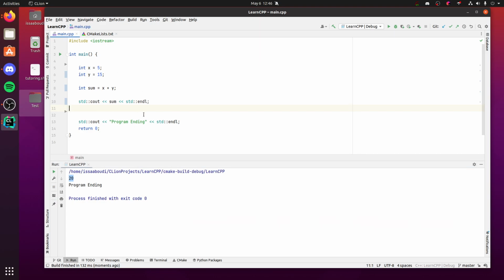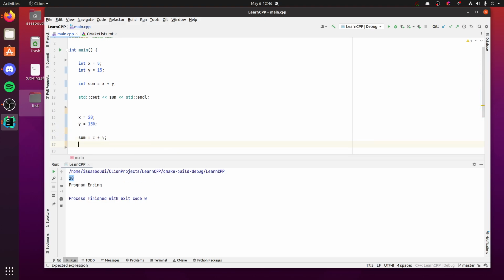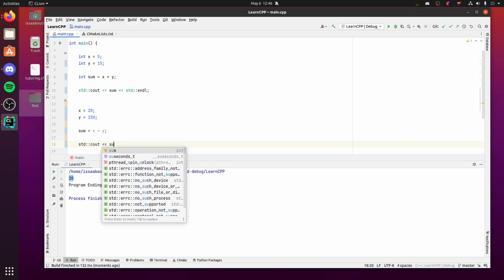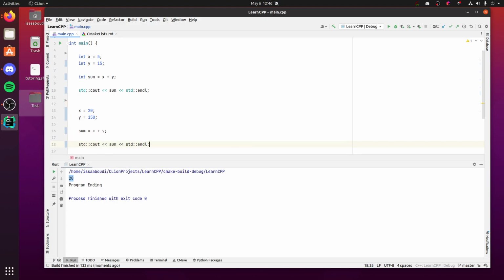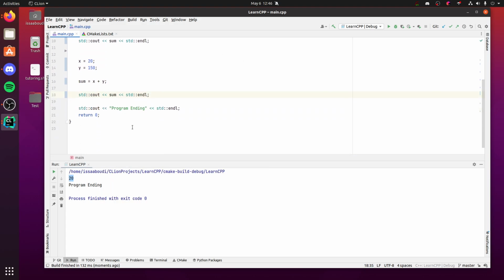But what if we want to change these numbers? What if we don't want 5 and 15 anymore? Let's say we want x to be 20 and y to be 150. So we could come down here, we could say sum is equal to x plus y, count sum, and endl. But this is already getting really tedious.